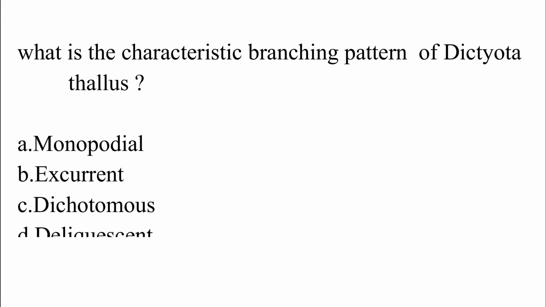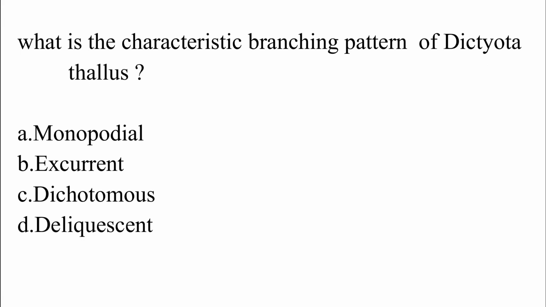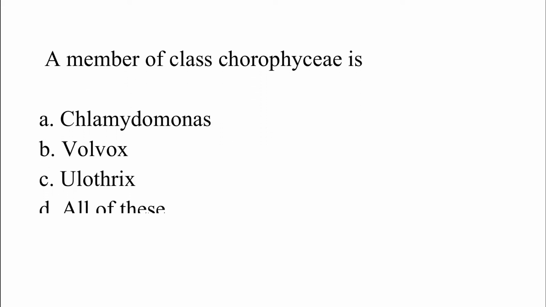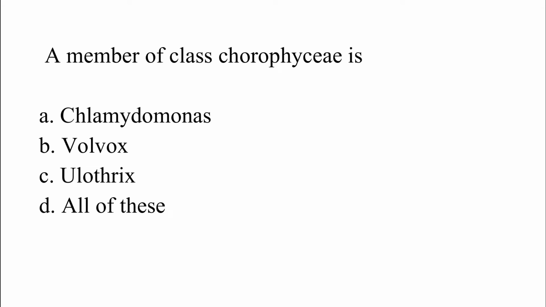Which is the characteristic branching pattern of Dictyota thallus? Option A, monopodial; option B, excurrent; option C, dichotomous; option D, deliquescent. The correct answer is option C, which is dichotomous. A member of class Chlorophyceae is: option A, Chlamydomonas; option B, Volvox; option C, Ulothrix; option D, all of these. The correct answer is option D, which is all of these.